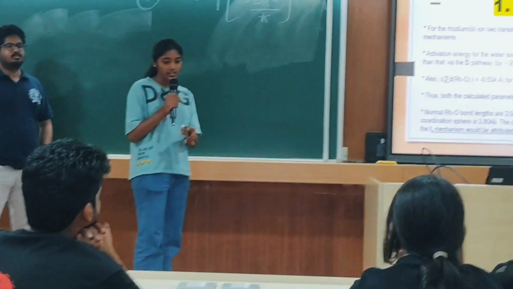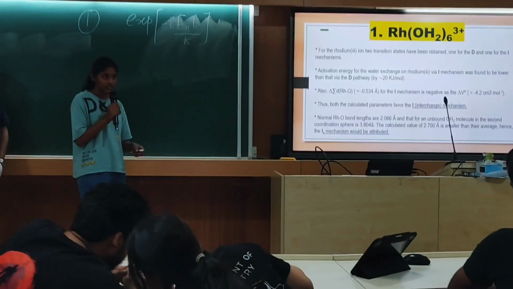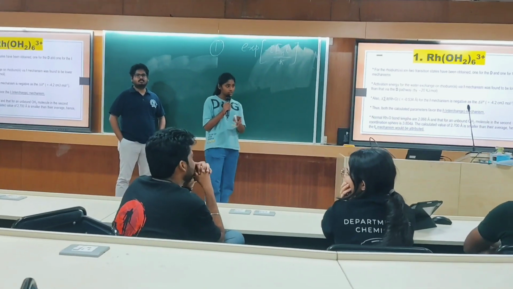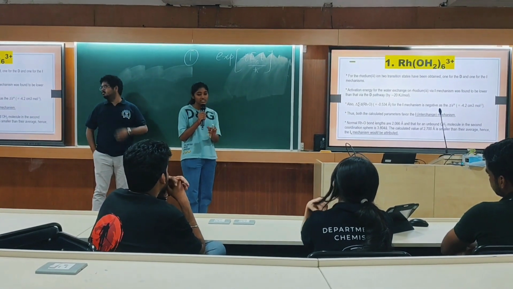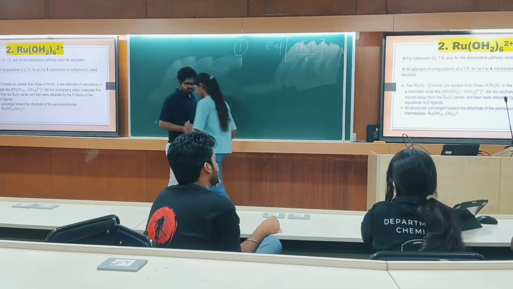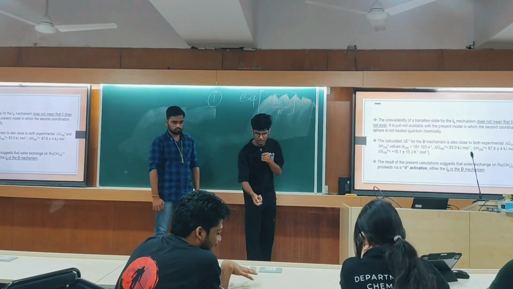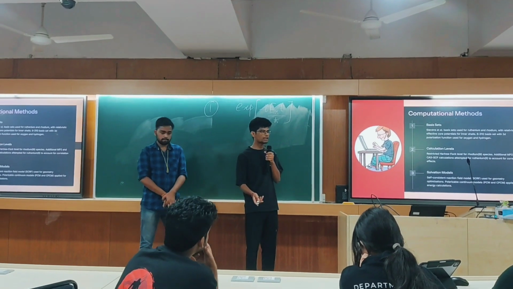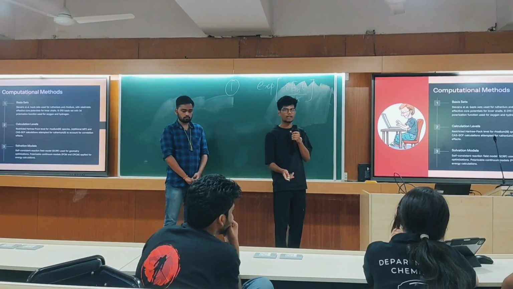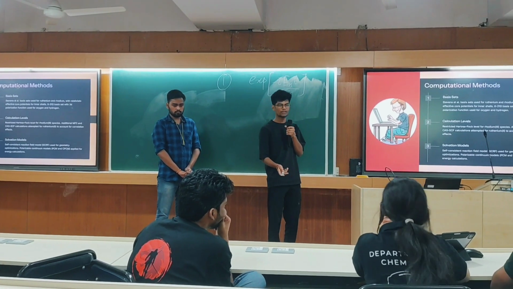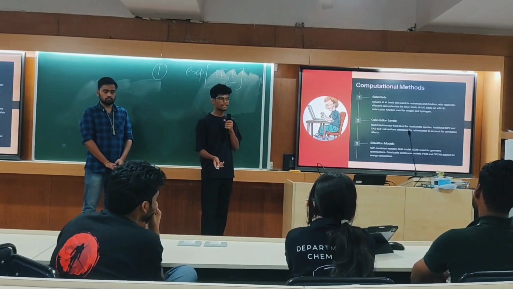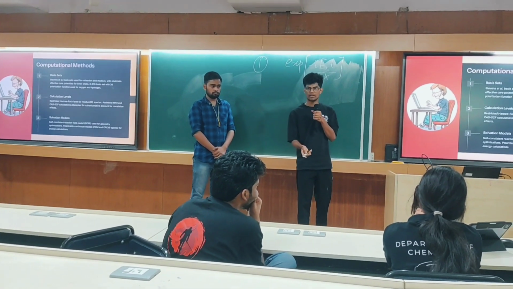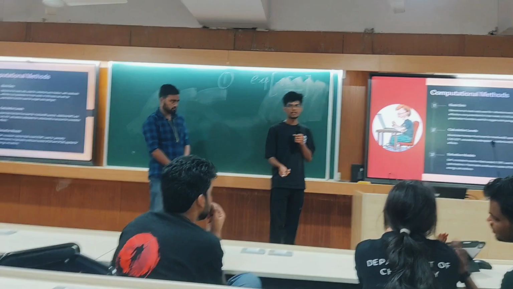Experimentally it has been proved that this complex doesn't show a purely associative mechanism, because when we take substitution reactions of this complex with different ligands. Using the Gaussian and Jaguar programs, the Stevens basis set was used for the transition metal ions, and the 6-31G basis set was used for the oxygen and hydrogen atoms. Calculation allows us.